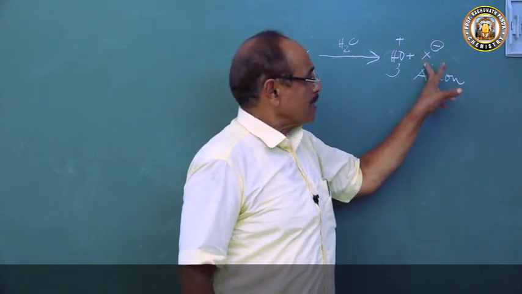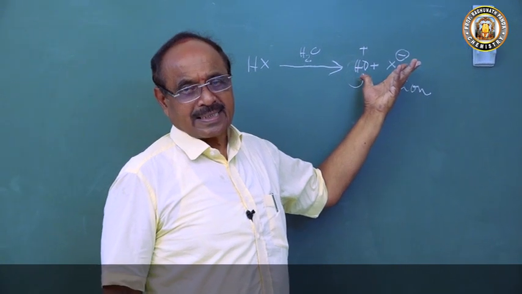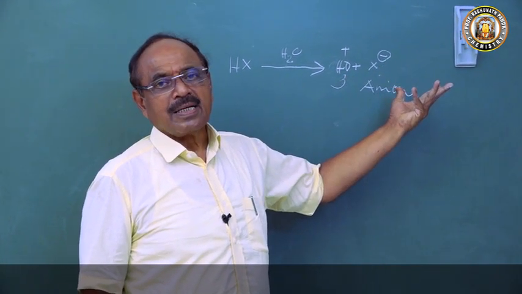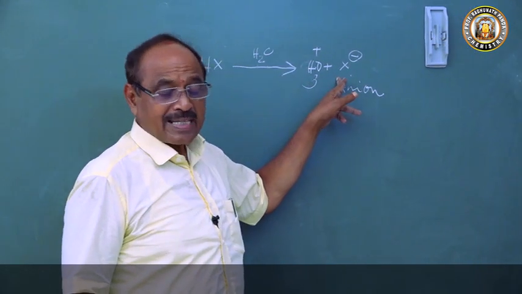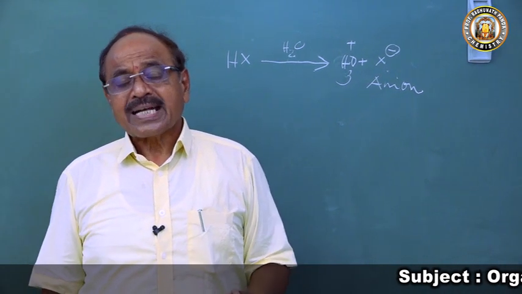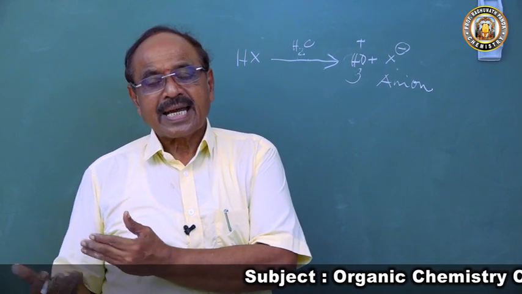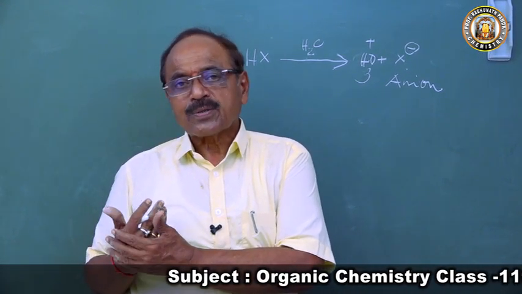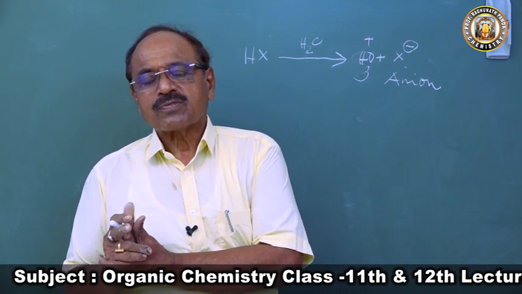So this X minus formed is stable. Why? It has attained an octet, hence it is stable. And if the X minus does not have a tendency to take back the proton, then it is an acid. If it has a tendency, I gave money but I want to take the benefit out of it, I will not feel the stability, I will not feel the happiness of the donation.